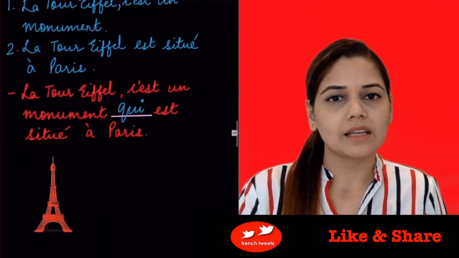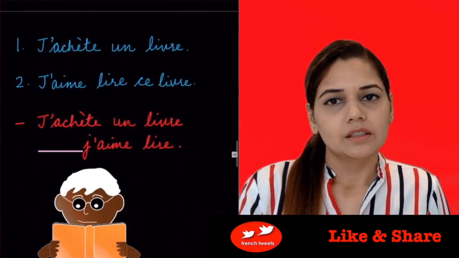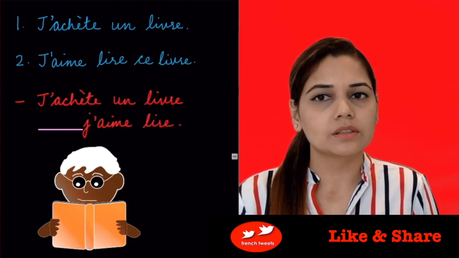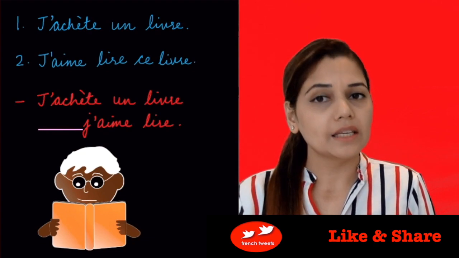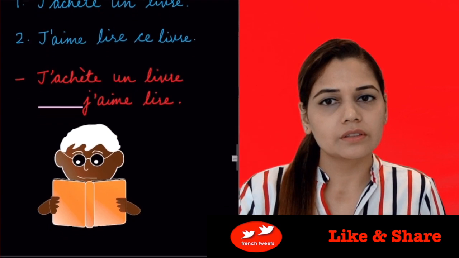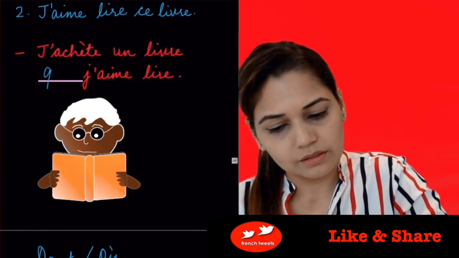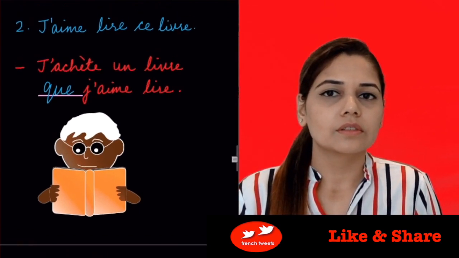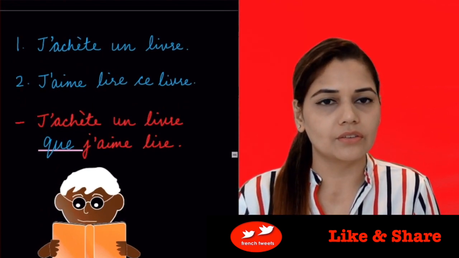Now let's check another example. J'achète un livre. I buy a book. J'aime lire ce livre. I like to read this book. J'achète un livre que j'aime lire. So in here we are using que. So this is why we have to use qui or que in a sentence.